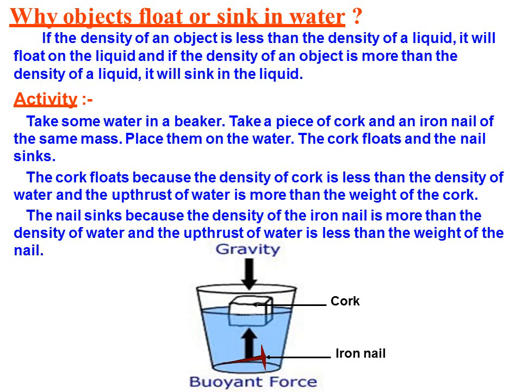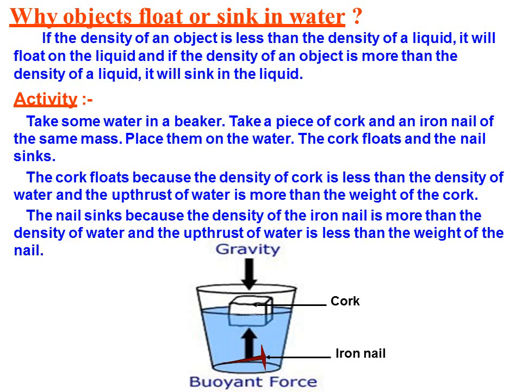And the density of iron is more than water, so it will sink. If the density of an object is less than the density of the liquid, it will float on the liquid. And if the density of the object is more than the density of the liquid, it will sink in the liquid.